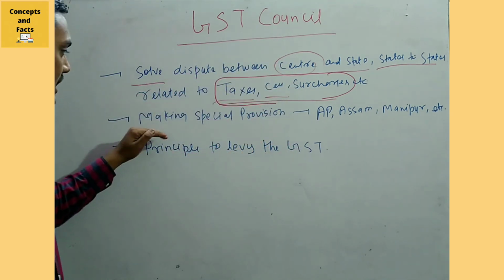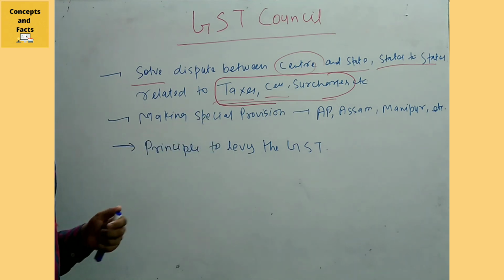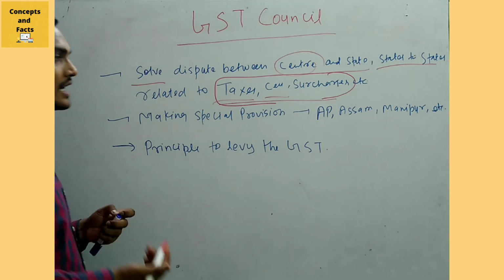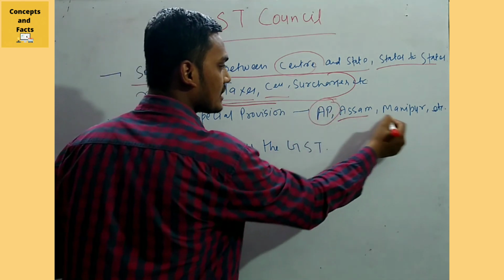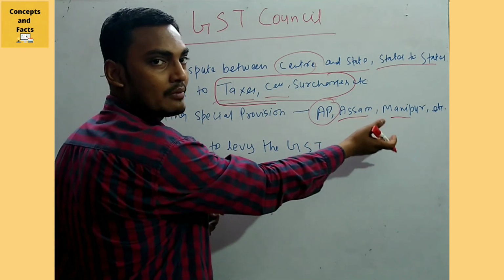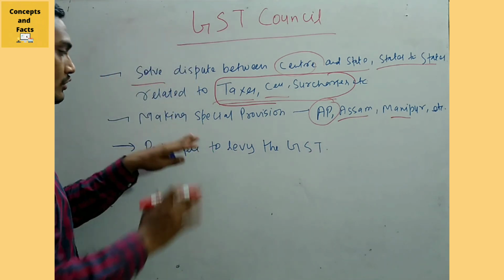Remember this. Another is making a special provision. Either we have to transfer some taxes, or we have to charge some cesses, related to Arunachal Pradesh, Assam and Manipur, basically the northeast. This also includes Meghalaya, Nagaland, Manipur, etc.